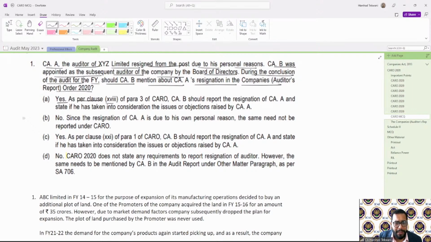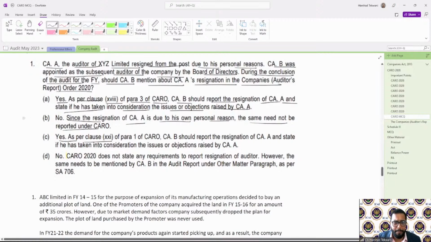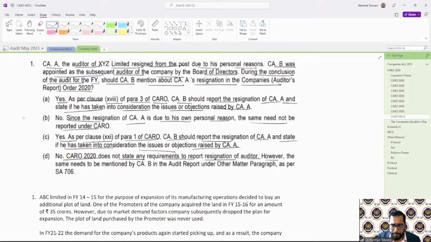Yes, as per the clause of para 3 of CARO, CAB should report the resignation of CAA and state if he has taken into consideration the issues and objections raised by CAA. No, since the resignation of CAA is due to his own personal reasons, the same need not be reported under CARO. Yes, as per the clause of para 1 of CARO, CAB should report the resignation of CAA and state if he has taken into consideration the issues and objections raised by CAA. No, CARO 2020 does not state any requirement to report resignation of the auditor. However, the same needs to be mentioned by CAB in the audit report under the other matter paragraph as per SA 706.